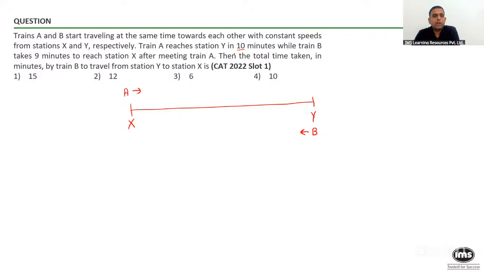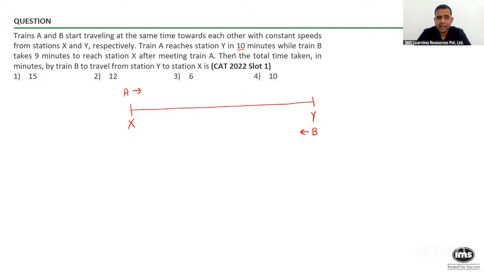No, it is the total time. Train A reaches station Y in 10 minutes. That is the total time taken by train A. Whereas 9 minutes for train B is the time taken by B to reach X after meeting. After meeting. The question asks for the total time taken in minutes by train B to travel from station Y to station X.